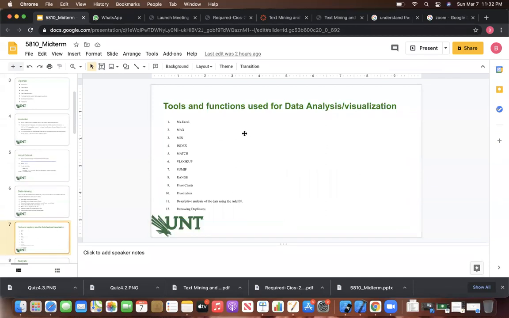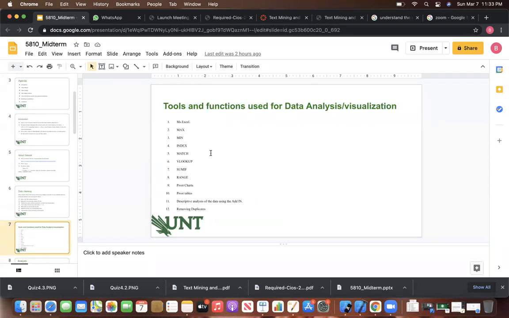So here are the tools and functions I used for the data analysis. I used Microsoft Excel for the data analysis process. And here are the functionalities I used and learned for doing all these assignments: the max function, the min function, the index function, the match function, VLOOKUP and SUMIF, range, pivot charts and pivot tables, descriptive analysis using the add-in methodology, and removing the duplicates. How I remove the duplicates. These are all the functions I used for data analysis and visualization purposes.